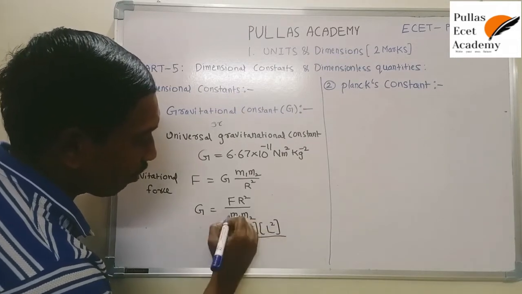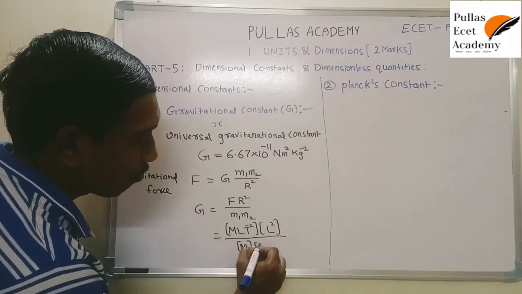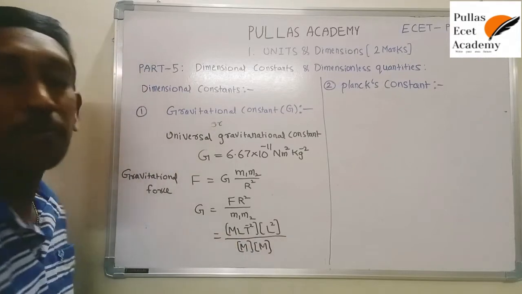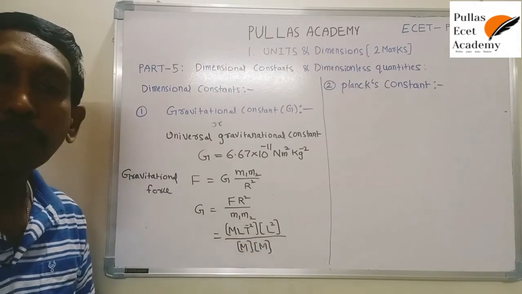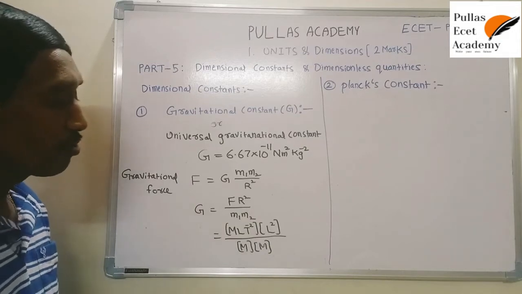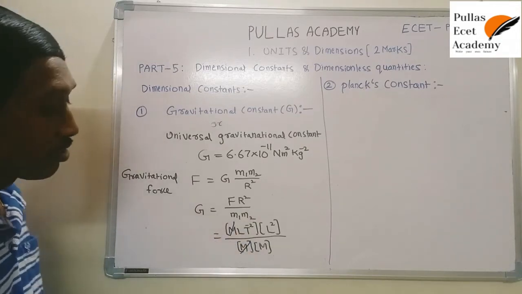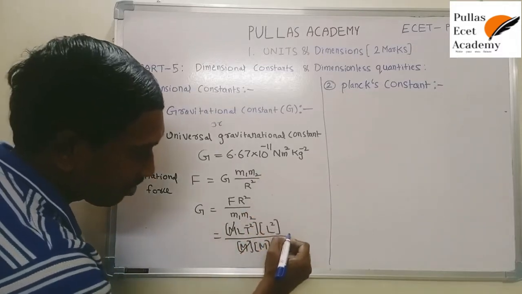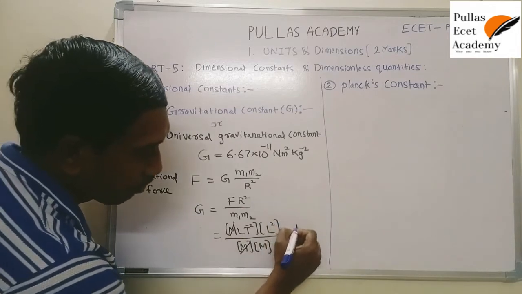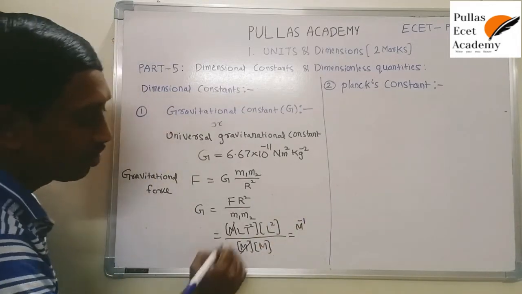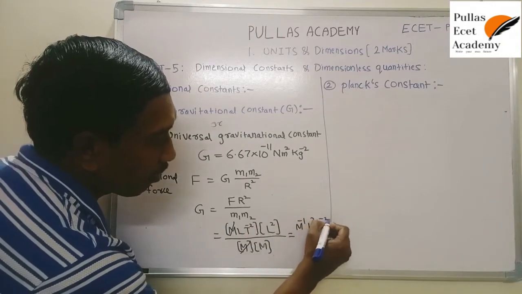The dimensional formula of masses is M, so instead of m1 m2 write M into M. Now simplify this. One M cancels, and the remaining M shifts into the denominator, giving M power minus 1. L into L square is L cube. Already we have T power minus 2.